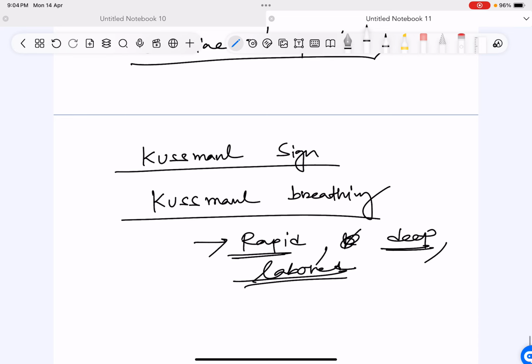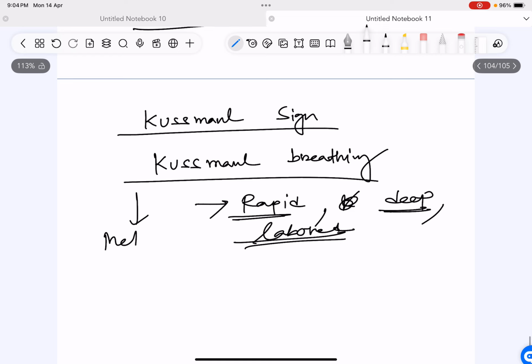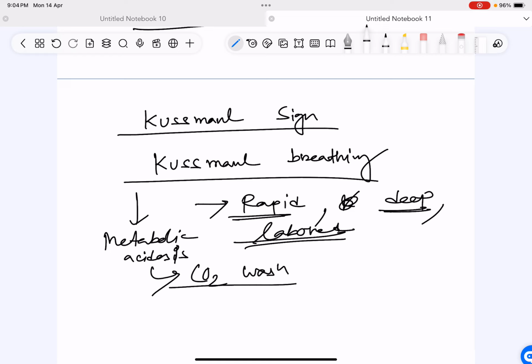This is seen in any condition of metabolic acidosis, because to decrease the acidotic state, your lungs are trying to wash out the CO2. So CO2 washout is the compensatory mechanism to reduce the acidotic state. You have metabolic acidosis. How do you compensate? Metabolic acidosis, you will compensate by the respiratory system. If you have respiratory acidosis, you will compensate by the metabolic system. So metabolic acidosis patients will try to wash out their CO2, and this is the way, by Kussmaul breathing.